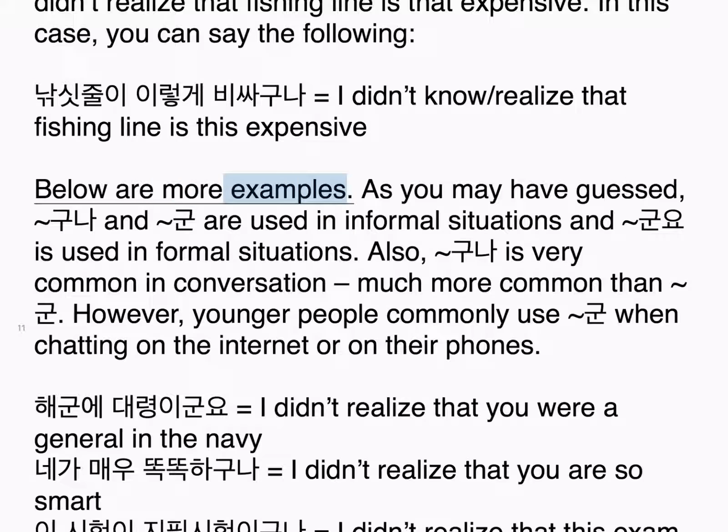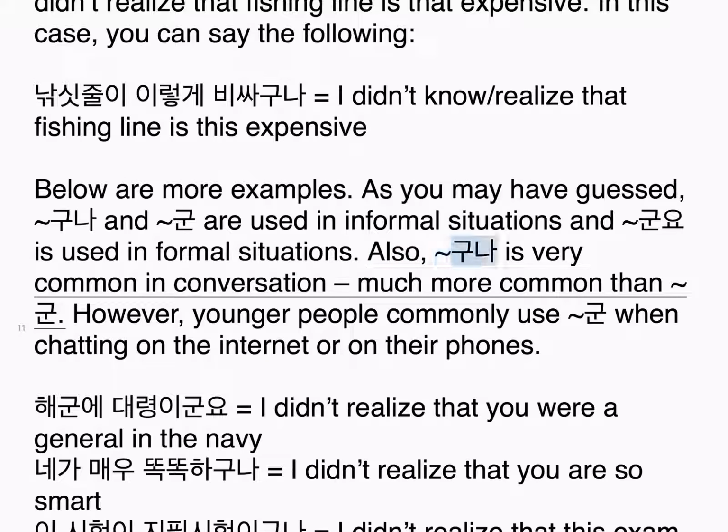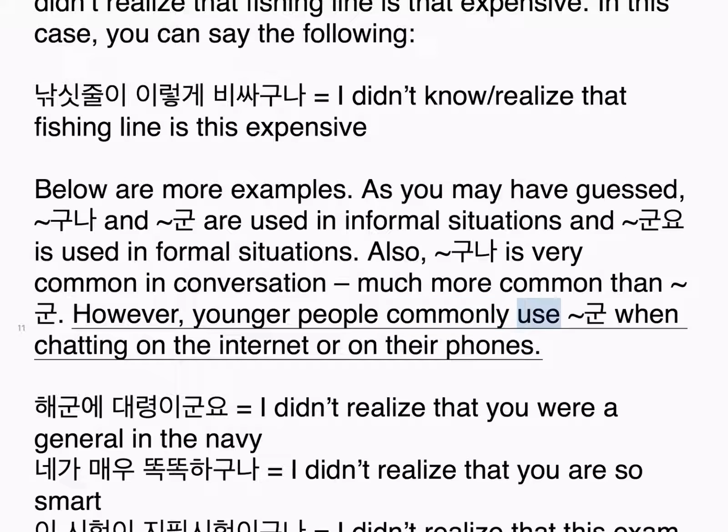Below are more examples. As you may have guessed, 구나 and 군 are used in informal situations and 군요 is used in formal situations. Also, 구나 is very common in conversation, much more common than 군. However, younger people commonly use 군 when chatting on the internet or on their phones.